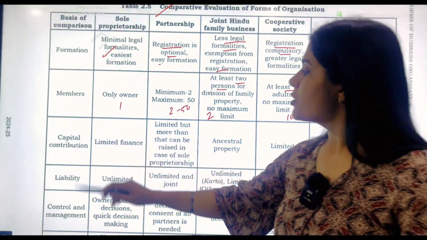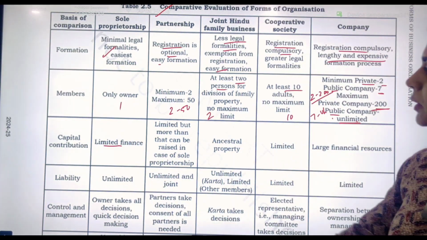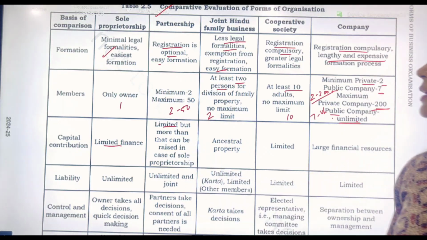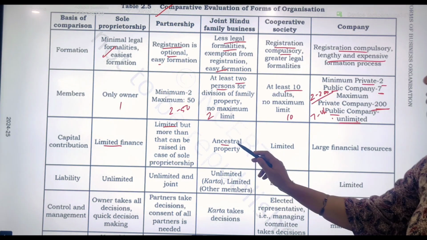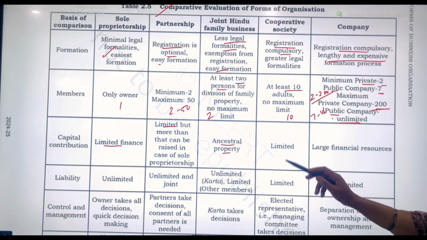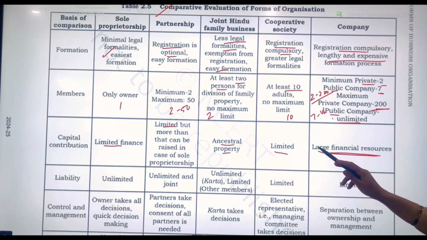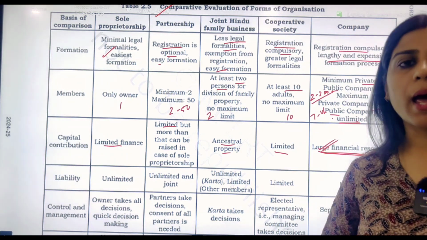Now capital formation, here it is limited finance because only one person is governing the organization, and in partnership again it is limited because there are restricted members, partners can be few only. Here ancestral property is there. In cooperative society it is again limited, and in case of companies, very large amount of financial resources. Not only financial, there are other resources also which are in ample amount.